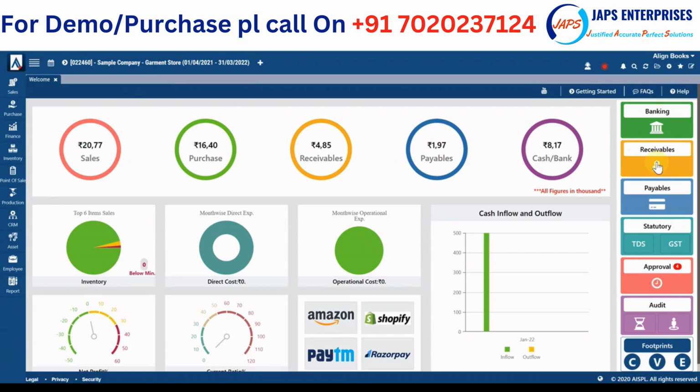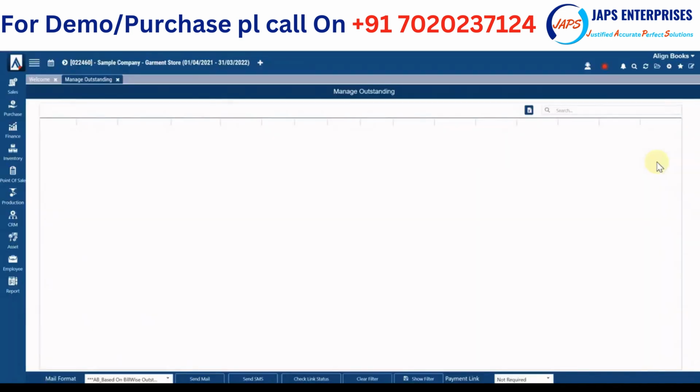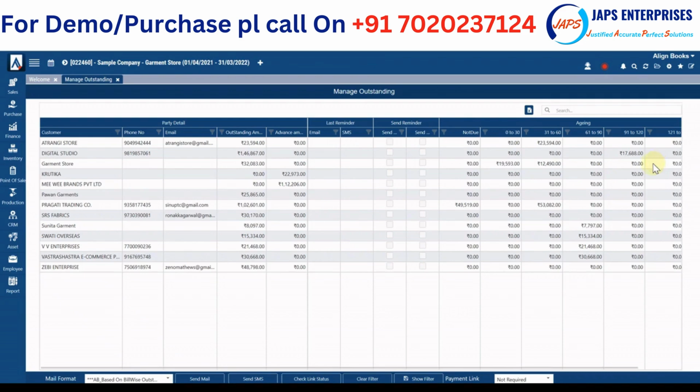Similarly, on the dashboard itself, we have provided the option to send reminders to your customers. So a list of your customers is appearing here. You can simply select the customer to whom you want to send reminders by email or SMS. So the first option is for SMS and the second option is for email. So this is how you can send your bill reminders to your customers, and it will also show you the last reminder date, like when you sent the last reminder, and showing you complete aging of the bills, like this bill is outstanding since more than 31 days and you want to send a reminder to this customer only, you can do that.